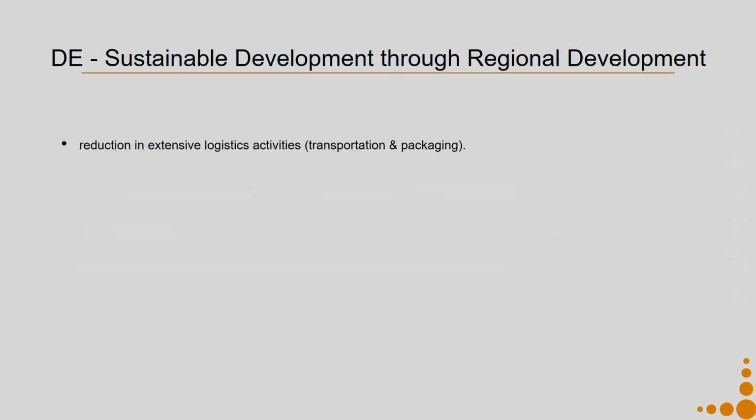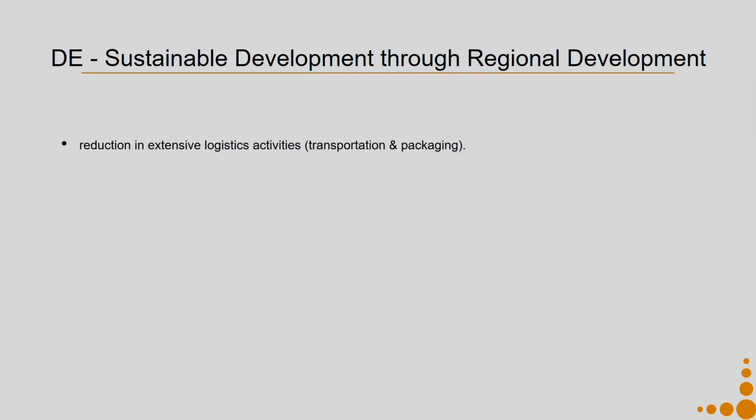In the context of distributed economy, sustainable development is targeted to be achieved through regional development, and as a result it is argued that the sustainability potential of SPSS applied to distributed economy is quite high. Why? Because it can bring in a reduction in extensive logistics related activities. If your production happens in a distributed manner, you can reduce the logistics, transportation as well as packaging in a big way.